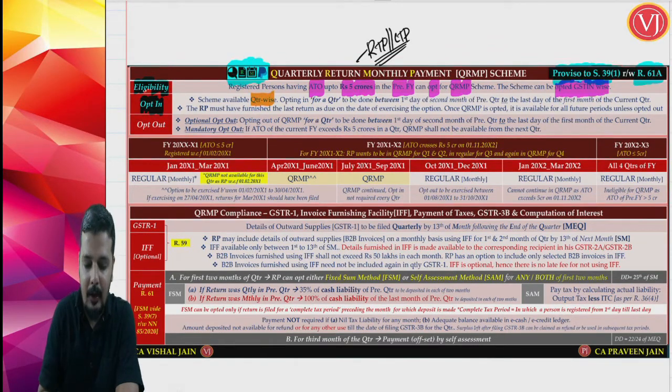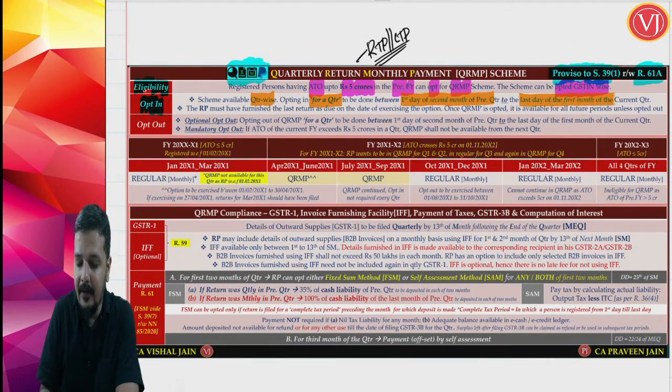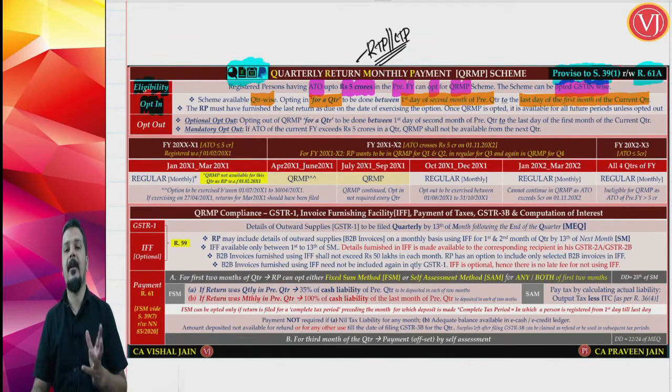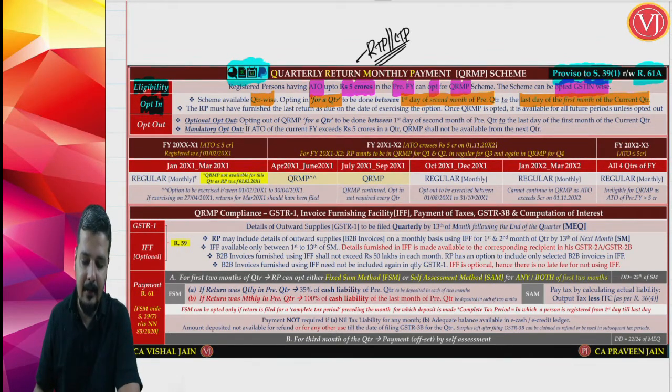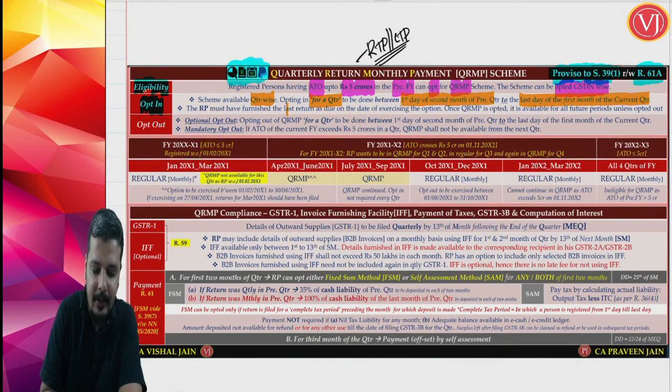So opting in for a quarter has to be done between what time? Between the first day of the second month of the previous quarter till the last day of the first month of the current quarter. I repeat, it has to be done between the first day of the second month of the previous quarter till the last day of the first month of the current quarter. Now that we'll discuss with the help of an example which is given here. And also, while opting, there is one more condition to be satisfied. The registered person should have filed the last return which is due as on the date of exercising the option.